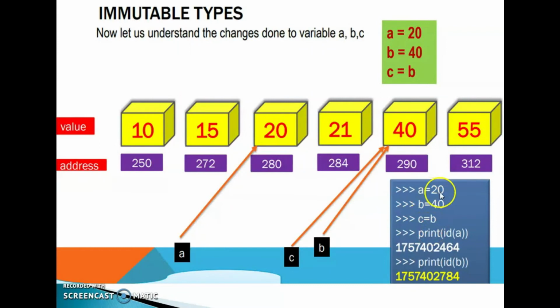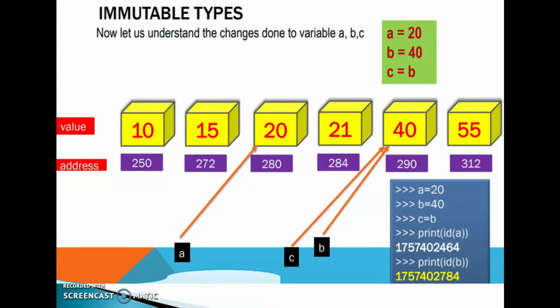Here A is equal to 20. The next time, this A's value will be changed here. Then print ID of B, that is this one. At the time of execution of this, print ID of C. What will happen here? The same memory address we will get. B and C are pointing to the value 40. This 40 value's memory address we will get at the time of execution of the statement print ID of C.